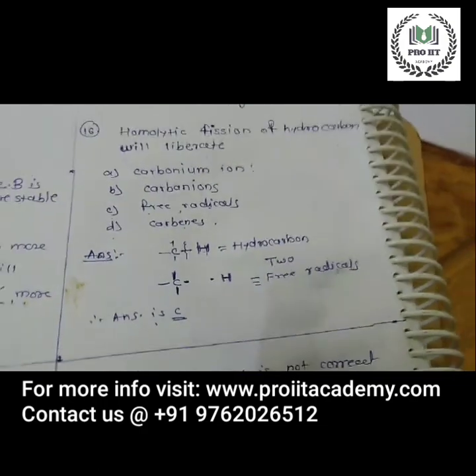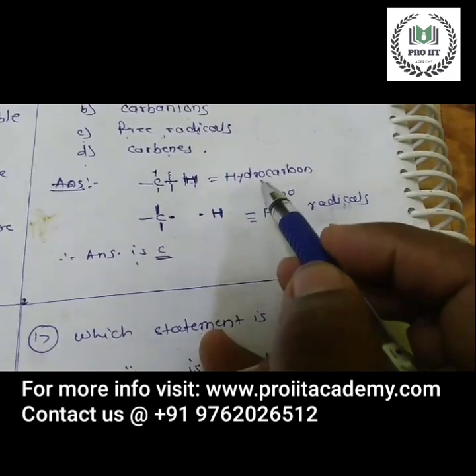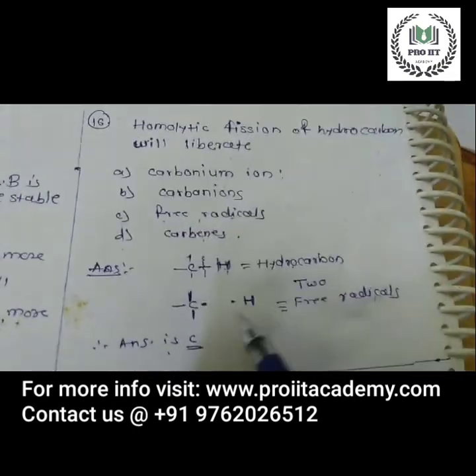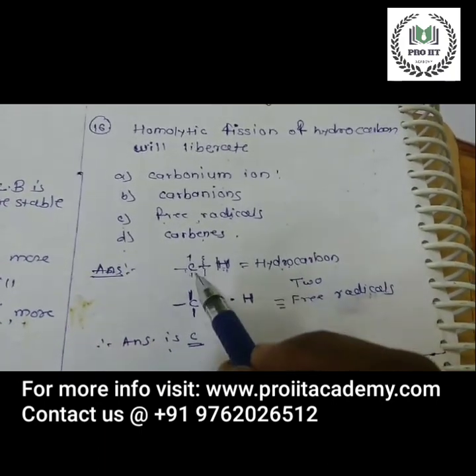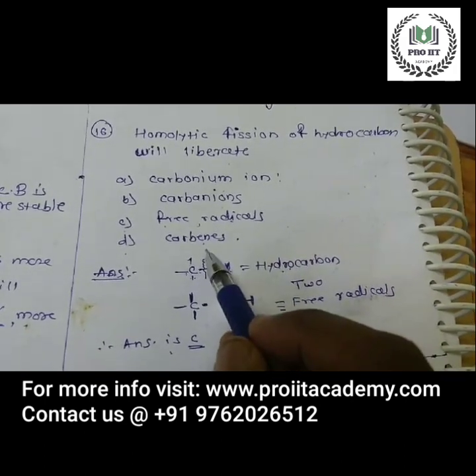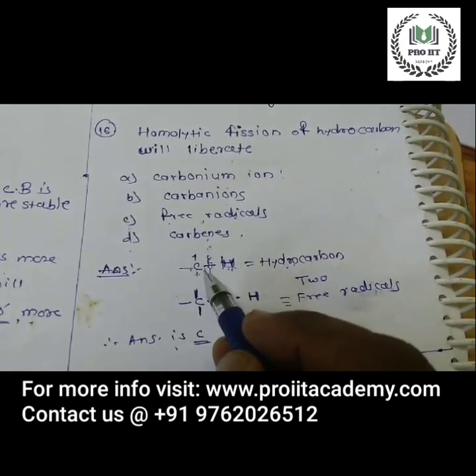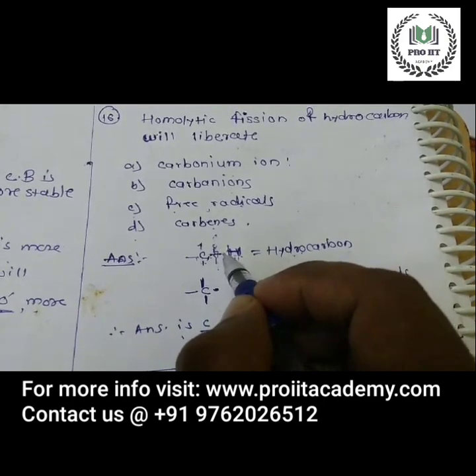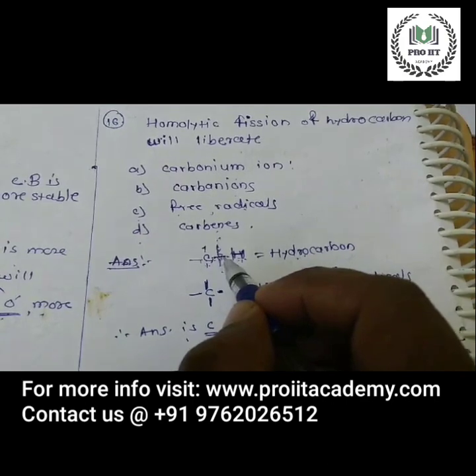Now answer. In order to answer, we have to understand what is homolytic fission. First of all, what is hydrocarbon? Carbon and hydrogen together is called hydrocarbon. Now, when you break the bond between carbon and hydrogen, that is homolytic fission. This bond is formed by two electrons, one electron from here and one electron from here. So when you break this bond, one electron goes to carbon and one electron goes to hydrogen.